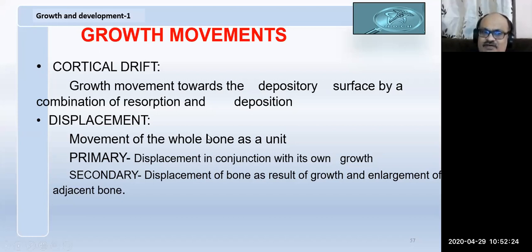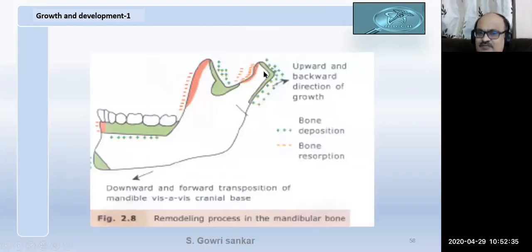As a result of cortical drift, there is displacement. If the bone grows on its own, it is called primary displacement. If it is pushed by some other bone, it is called secondary displacement. You can see minus or plus, plus, plus. If I put plus, plus, it means the bone is growing in this direction.